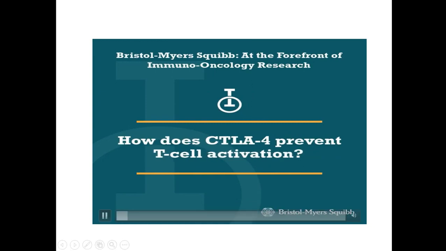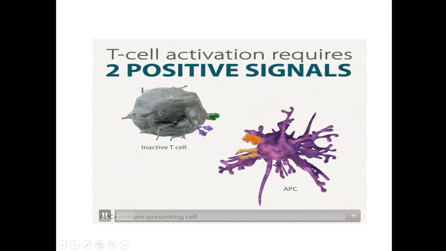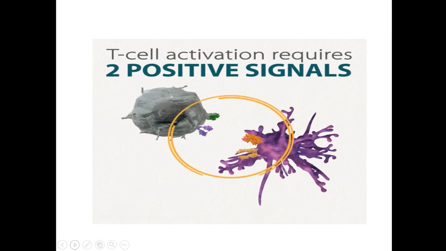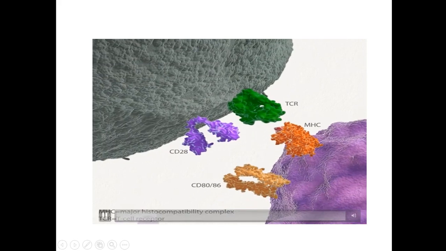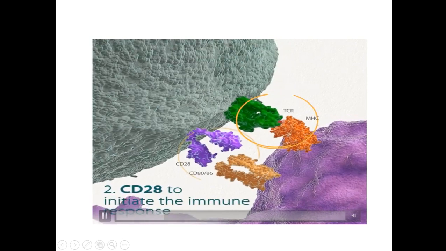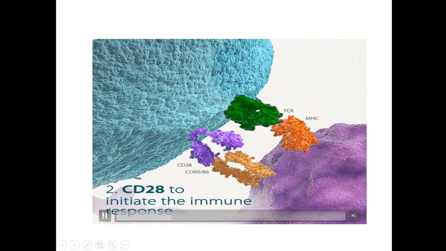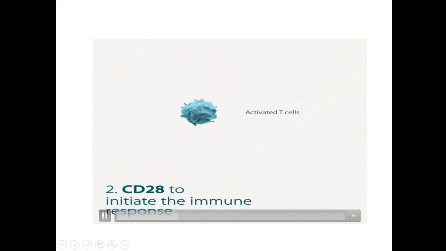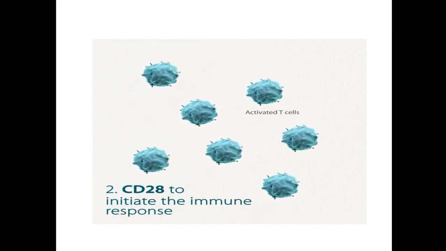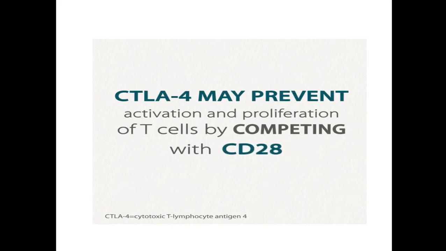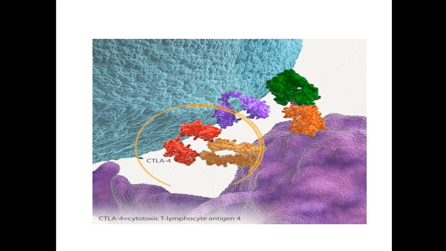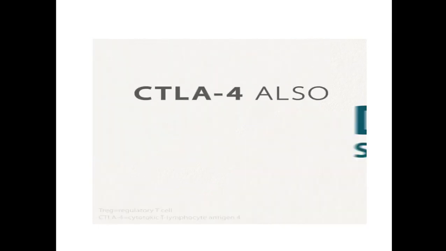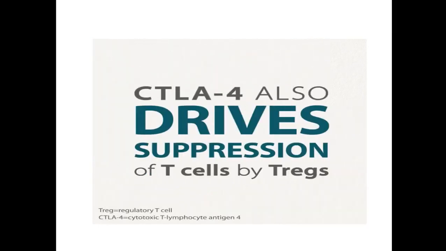This is the same thing, how CTLA4 is preventing activation. I'm not going into the same thing again. This is the antigen presenting cell with CD80, CD86 and CD28. Only if this happens does the T cell become activated, and then activated T cells will form. CTLA4 may prevent activation and proliferation of T cells by competing with CD28. CTLA4 present on the T cell will bind with CD80 and CD86, and inactivation of the T cell will happen.